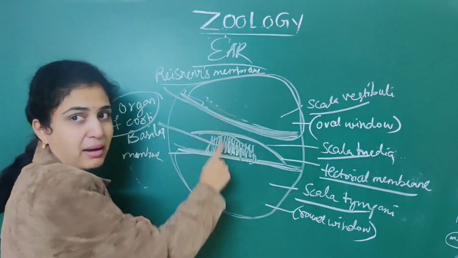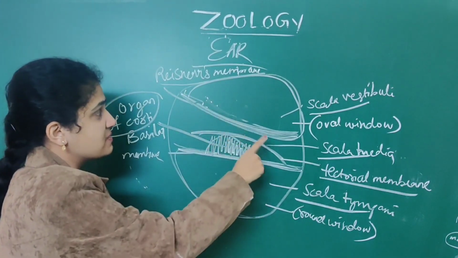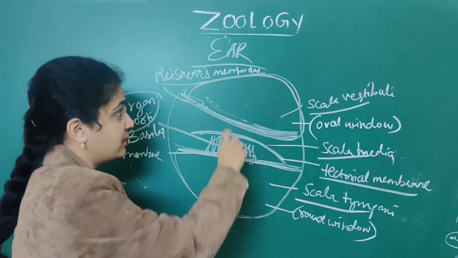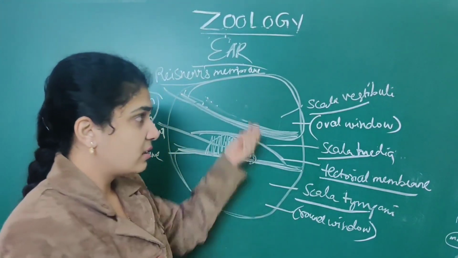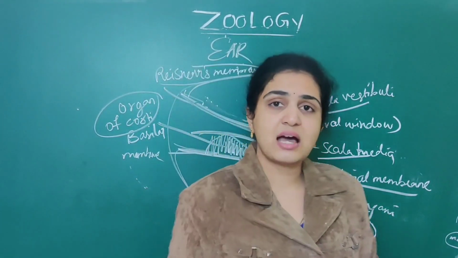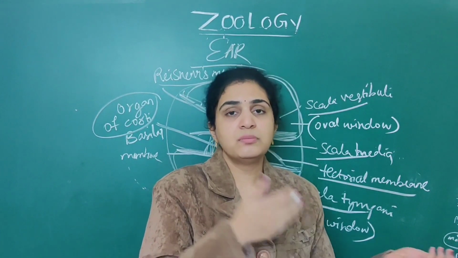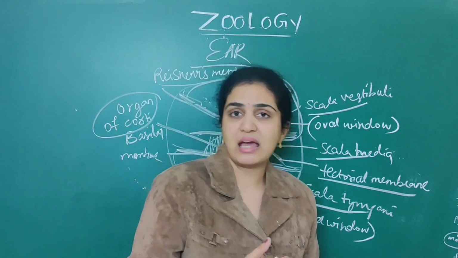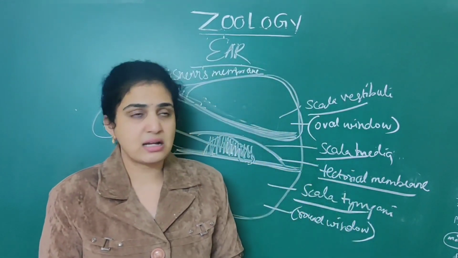So these are the three parts that are associated with the Reissner's membrane as well as the basilar membrane. So these are the three types that are associated. In the ear, this is the innermost part of the ear mainly. Again, there is another apparatus that is associated with it, into the innermost ear and then into the brain. That all is a big mechanism, so we will deal with that in the next class.